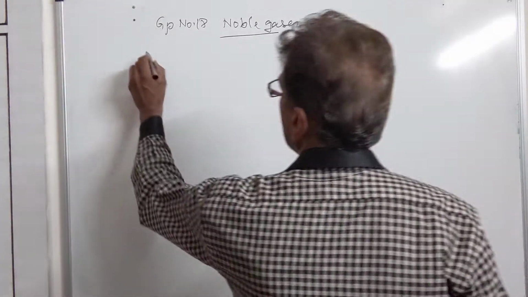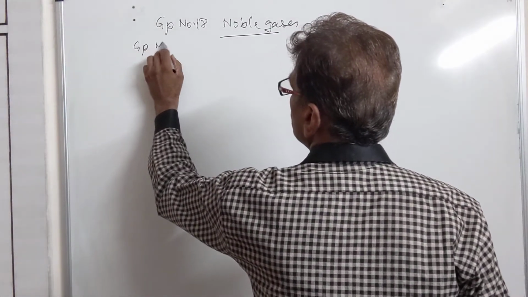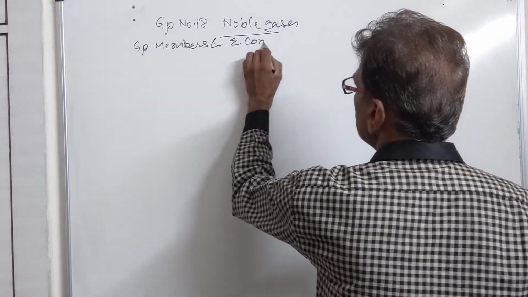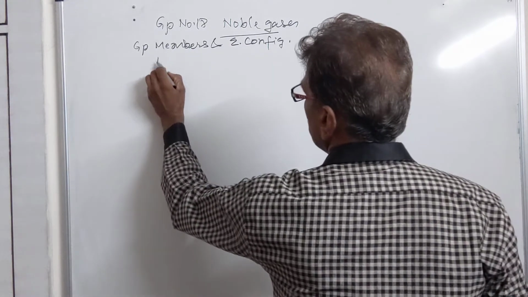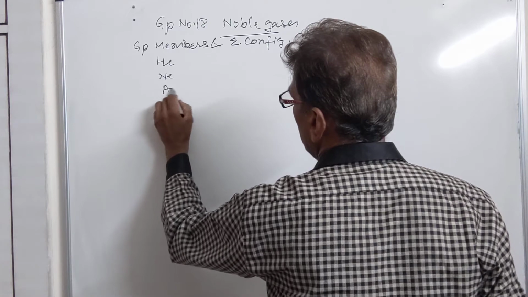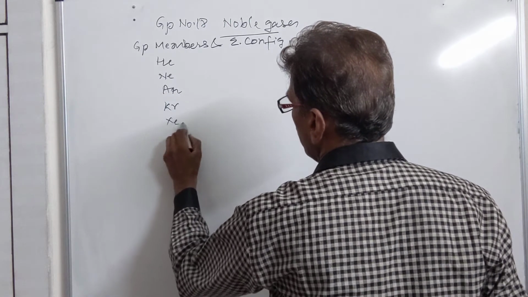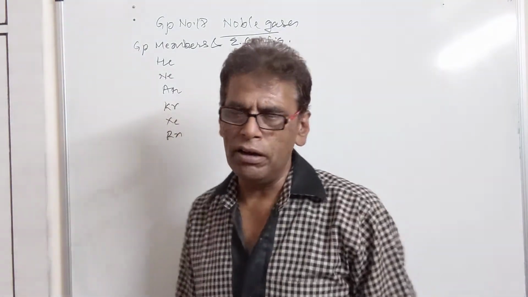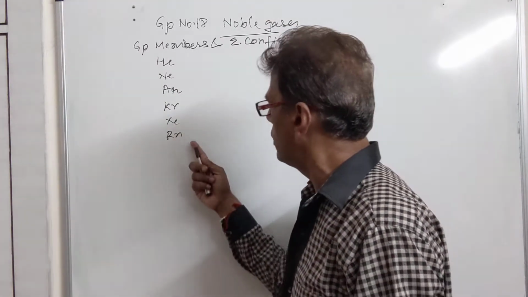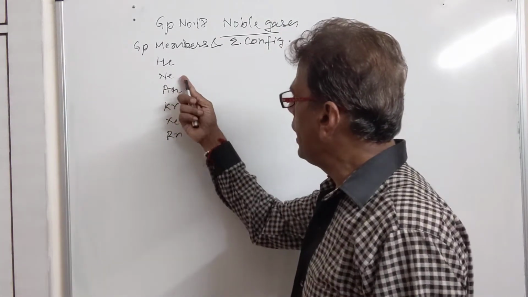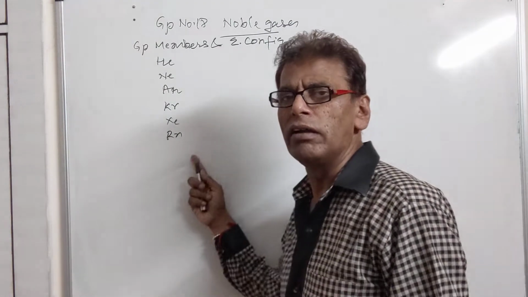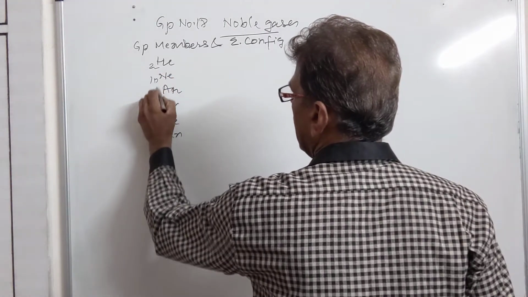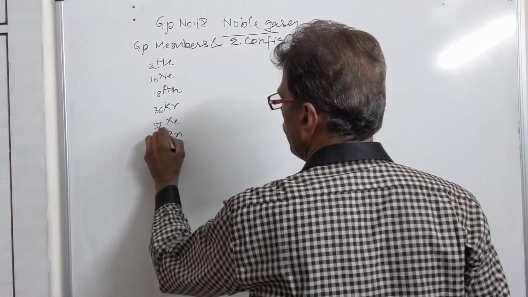Now let us first see the group members and their electronic configuration. The first member is helium, second is neon, then we have argon, krypton, xenon and radon. You can memorize these elements: helium, neon, argon, krypton, xenon and radon. The atomic numbers start from 2, then 10, 18, 36, 54 and 86.